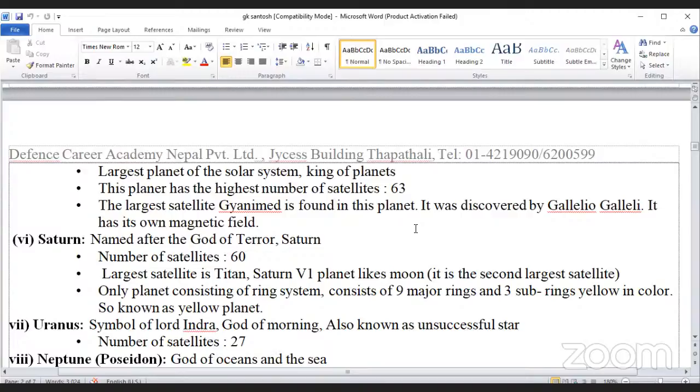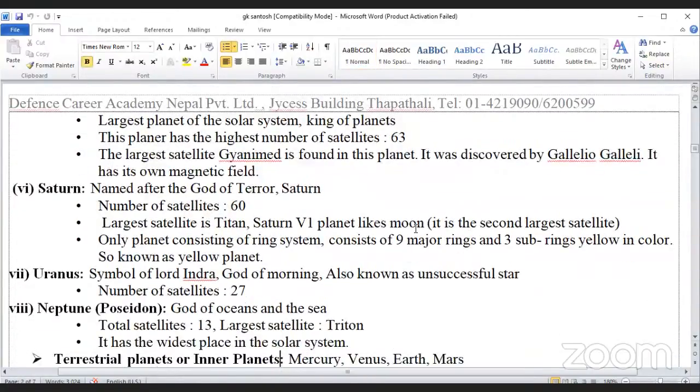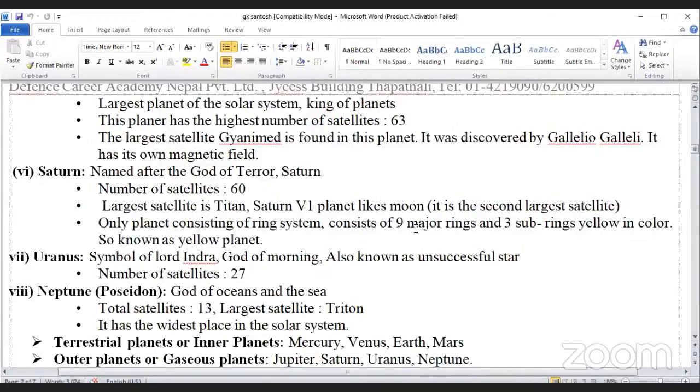Uranus, symbol of Lord Indra, god of morning, also known as the unsuccessful star. Number of satellites, 27. Neptune, Greek word Poseidon. Neptune is also known as the god of ocean and the sea. Total satellites 13. Largest satellite Triton. It has the widest orbit in the solar system.